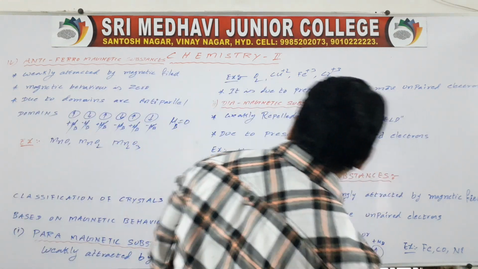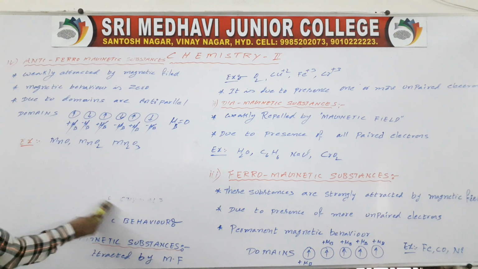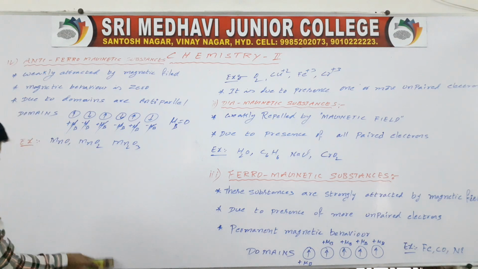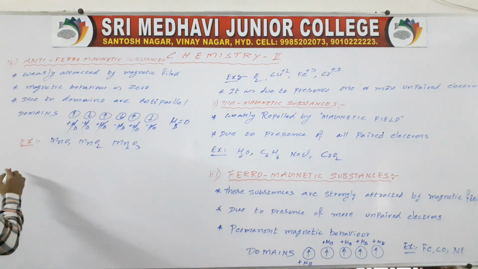Next we will go for the fifth type, that is ferrimagnetic substances.